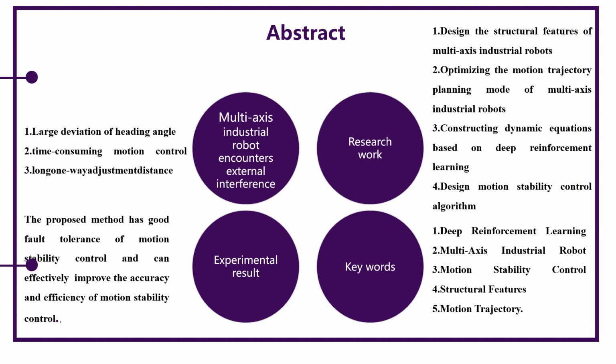Experimental results show that the proposed method has good fault tolerance of motion stability control and can effectively improve the accuracy and effectiveness of motion stability control. The key words are five words.